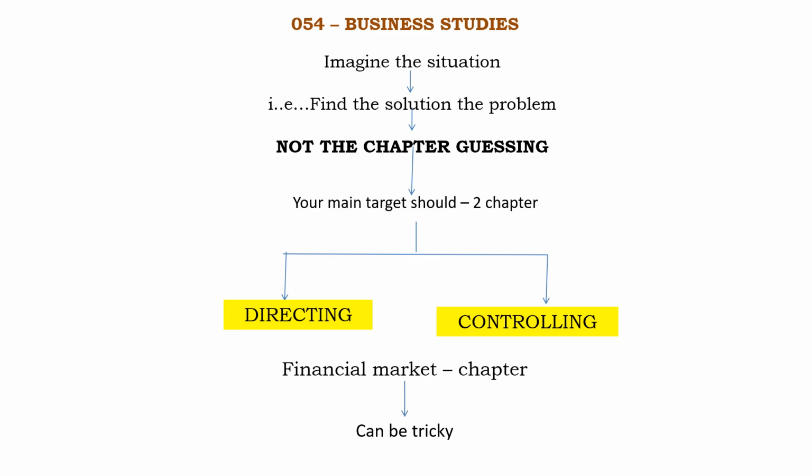Then imagine the situation. In what scenario that case study question is given, be yourself, think it yourself, and read that question, and you will be able to imagine the situation and you will be able to find the solution for that case study. Before that, don't guess the chapter. If you guess the chapter, then all will be wrong, because in directing and controlling these two chapters, if you guess it is directing, it may go wrong, because the directing and controlling lessons resemble the same meaning, so you may not be able to identify.